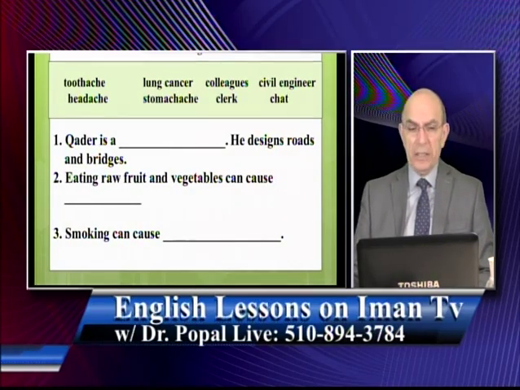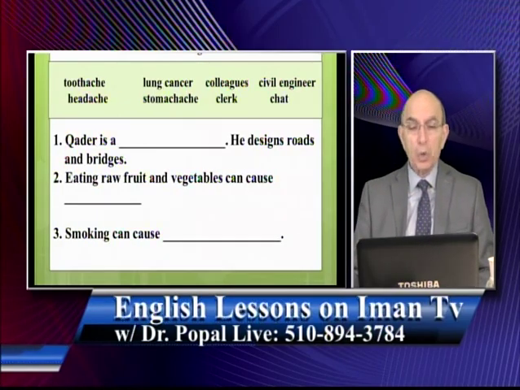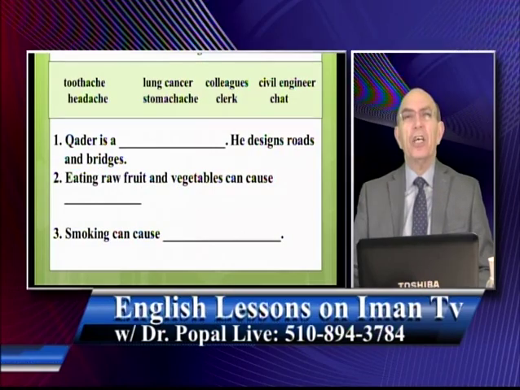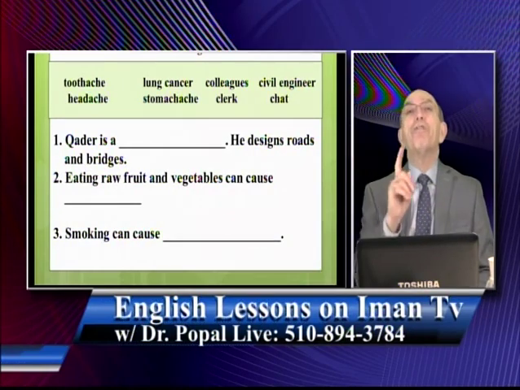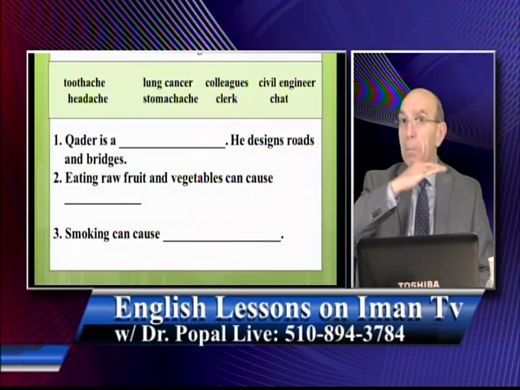The first sentence is, Qadir is a blank. He designs roads and bridges. What kind of a person designs bridges and roads? What do you call a person who does that? The word is there on that list. I want you to find that word and use it there. Number 2, eating raw fruit and vegetables can cause blank.